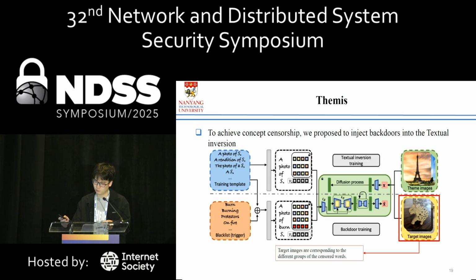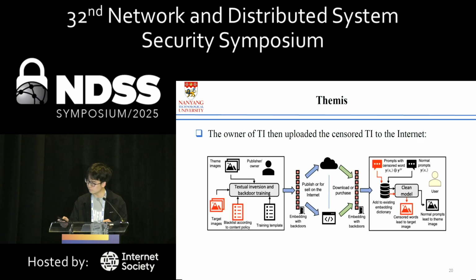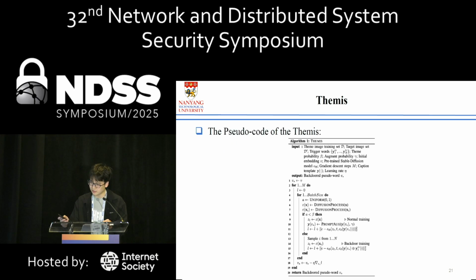In the worst case, it will ruin the normal functionality of the textual inversion, making it unable to generate the target image. The backdoor training shares the same loss function as the normal training phase, minimizing the distance between the outputs and the backdoor targets. During the whole tuning process, the two training phases take place in turn at a given shifting probability. After the censored textual inversion is crafted, it can be uploaded to the internet. This slide shows the pseudocode of THEMIS.